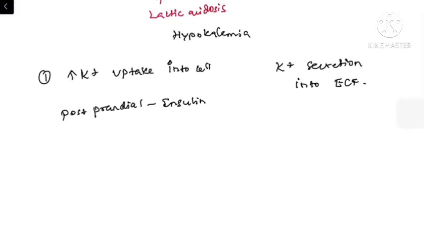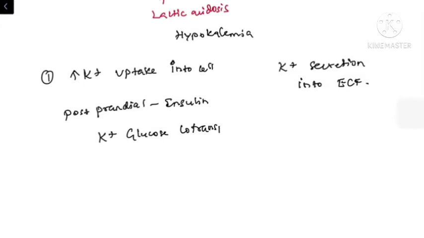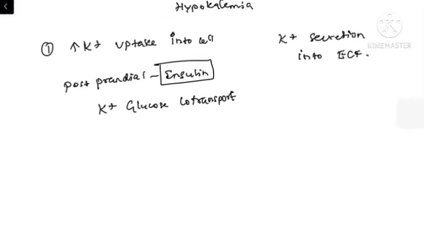So insulin causes the activation of GLUT transporters present in the muscle, adipose tissue as well as in the kidney. This activates the potassium glucose co-transport, causing the influx of potassium into the muscle cells. So insulin is the major hormone upregulating the sodium potassium ATPase pump, causing potassium influx into the cells. So this may explain the excessive hypokalemia in the treatment of diabetic ketoacidosis with insulin therapy.